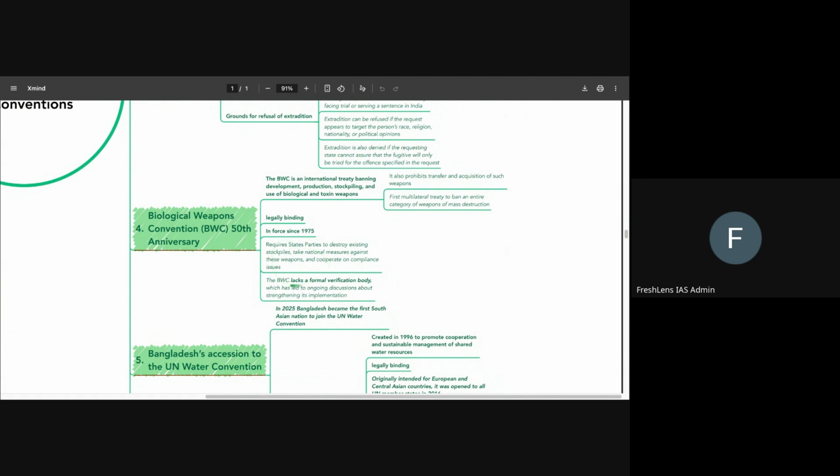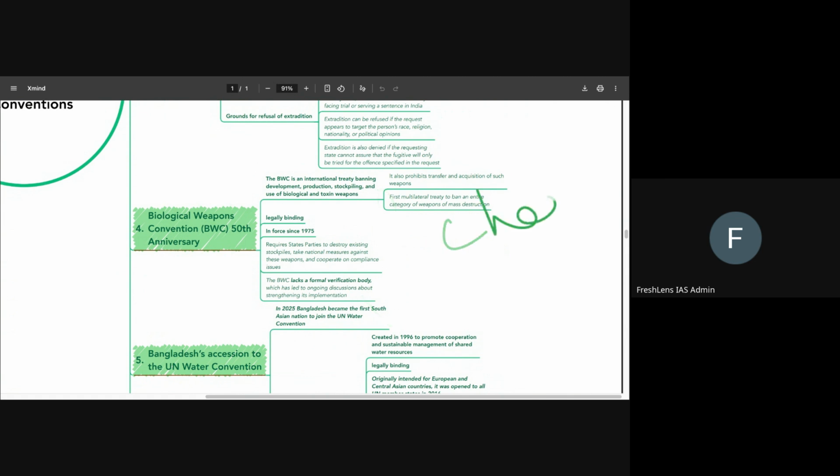Okay. However, one limitation you have to be clear about with regards to the Biological Weapons Convention is the fact that it does not have a formal verification body, which has led to discussions about strengthening its implementation. So while it has a great format and great theoretical coverage and control of biological and toxin weapons, at the same time, it does not have a good implementation as well as a good verification regime.